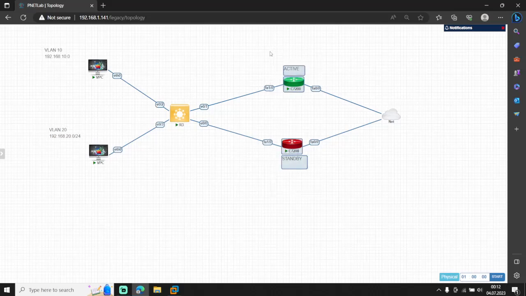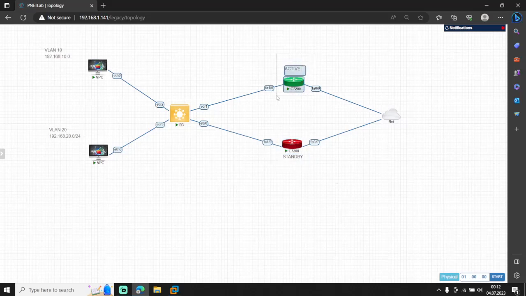routers for HSRP configuration. Active and standby means that all the traffic goes through the active router, and the standby router just stops forwarding and only sends hello packets to the active router. But it's always ready to work. Once something happens to the active router, for example it turns off or gets damaged, the standby router becomes the active router and immediately takes all the responsibility to pass the traffic to the management cloud. By the way, this is my management cloud. For this case, it's just the active router.